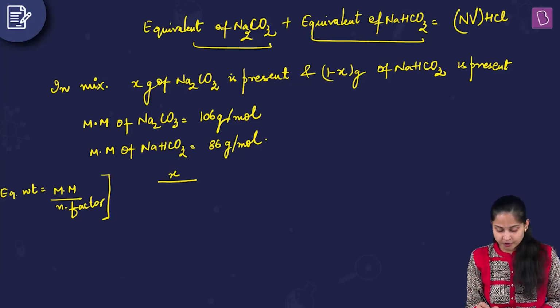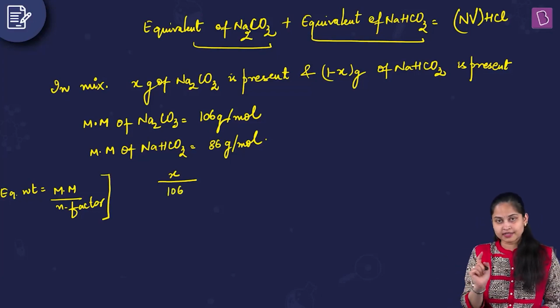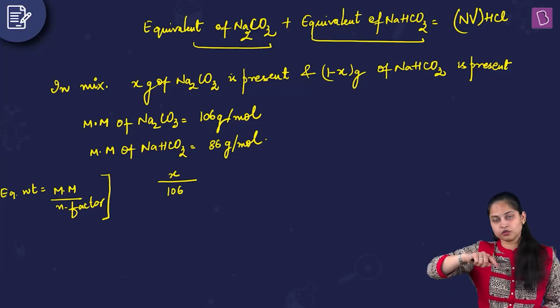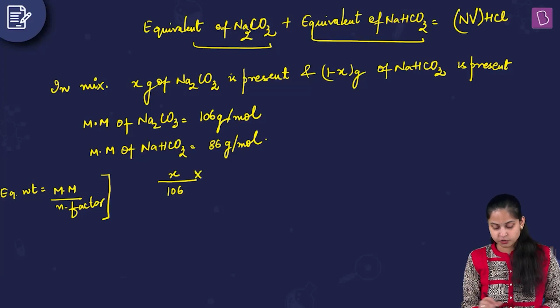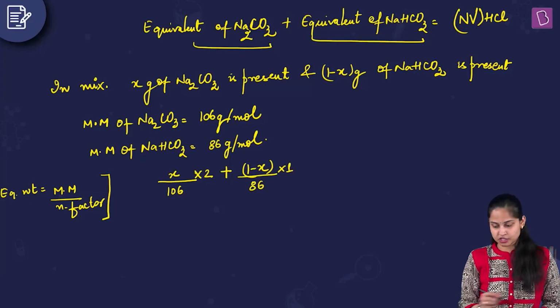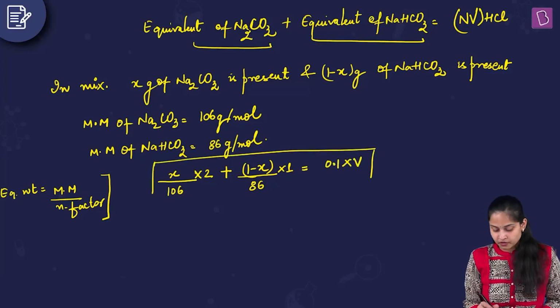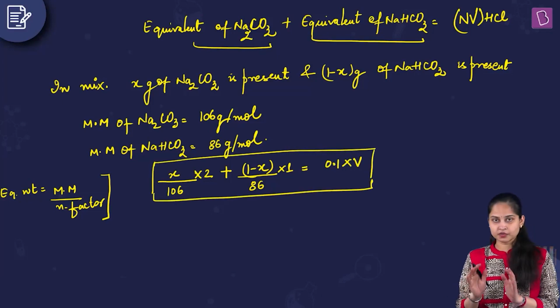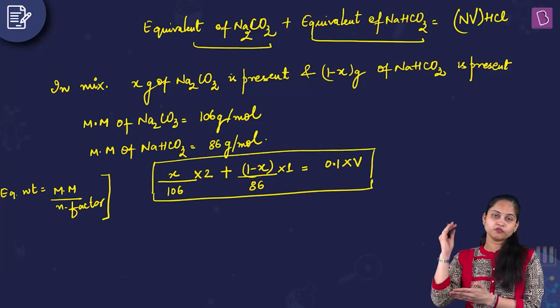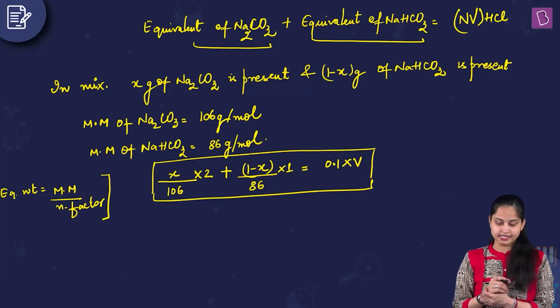So it will be X upon 106 divided by the N factor of Na2CO3, that means it goes into the numerator, so multiplied by 2, plus 1 minus X divided by 86 multiplied by 1, the N factor for NaHCO3, equals 0.1 into V. So this is the expression we have got. And this will help us calculate the volume required of HCl.